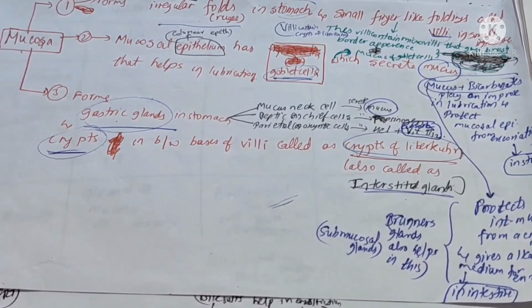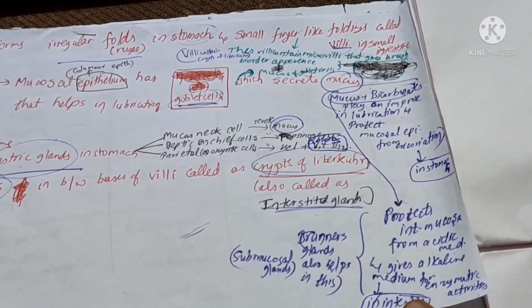And next, the crypts found between the bases of the villi, because of the mucosa, are called crypts of Lieberkühn, also called intestinal glands. The mucus and bicarbonates help in many ways. For example, in the stomach we have HCl, which has a very low pH, so it is very acidic in nature. To protect the stomach from erosion, the mucus and bicarbonate help us, and they also help keep the alkaline pH for enzymatic activities in the intestine.